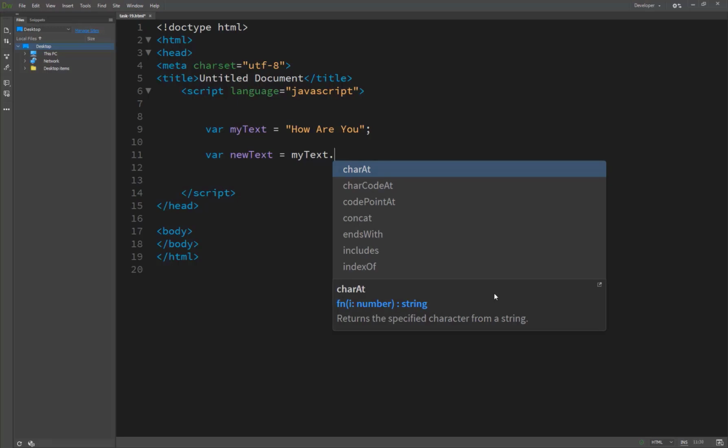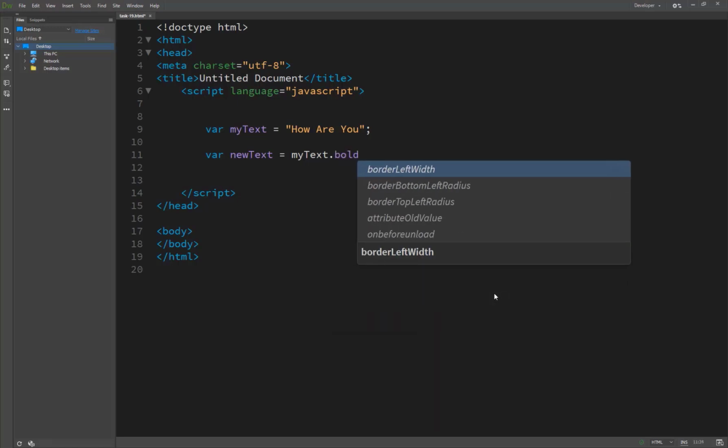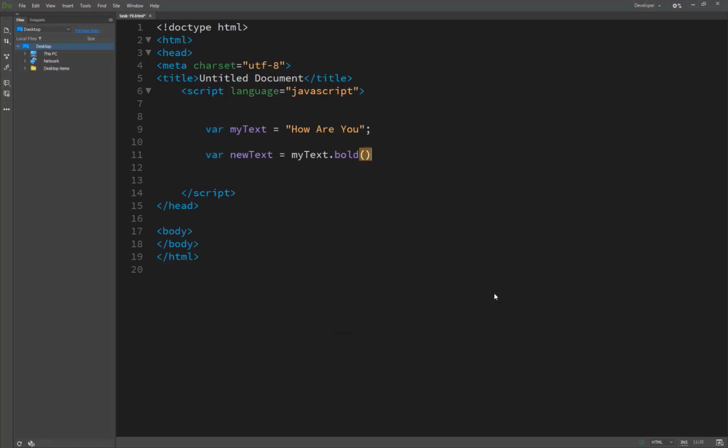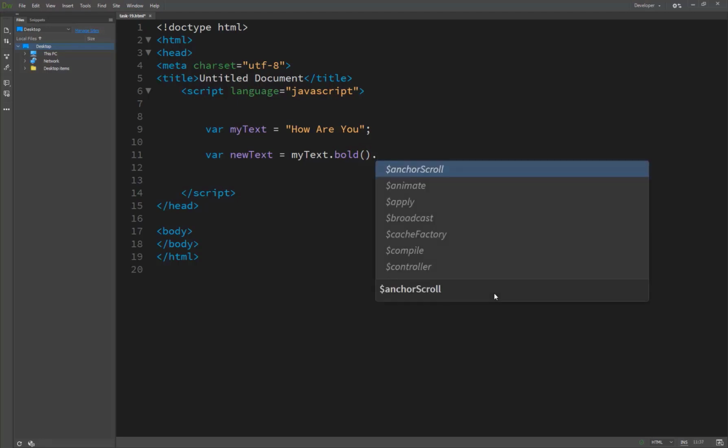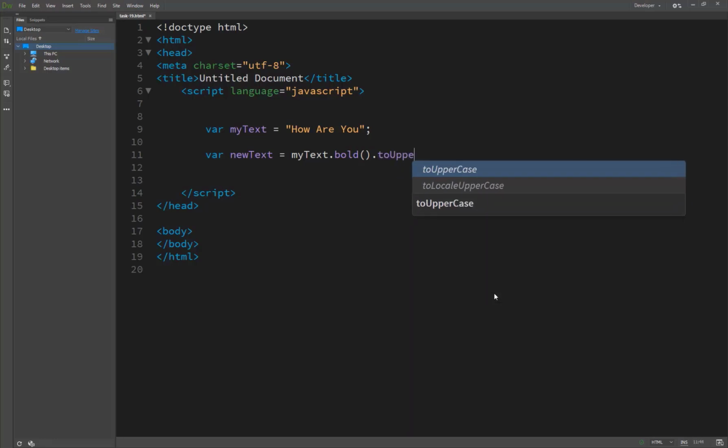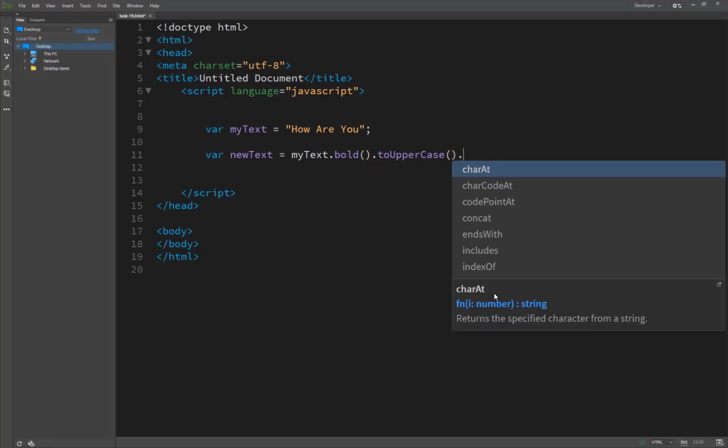When we want our text to show in bold, we just write bold, and after the bold we concatenate and then set to uppercase, and by passing